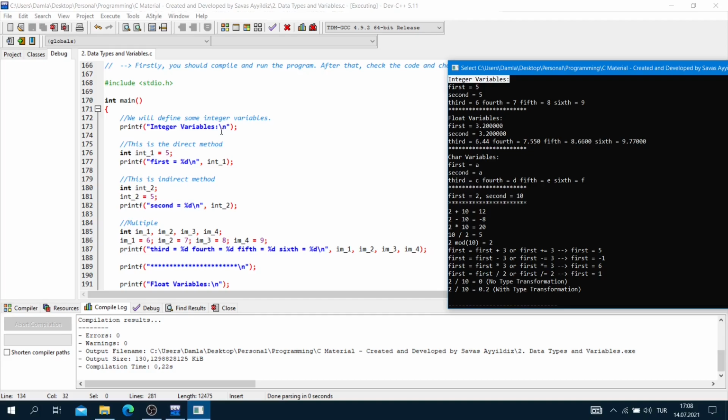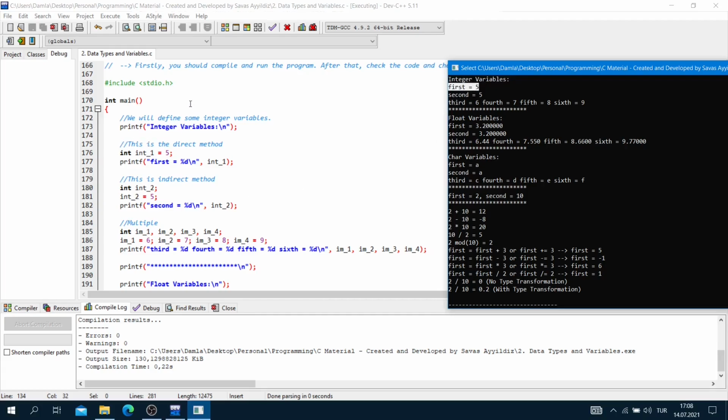\n means, hey compiler, please go on with the next line. Okay, go on with the next line. Here, integer variables, and first at the next line. Integer variables, inverse slash n and the next line.